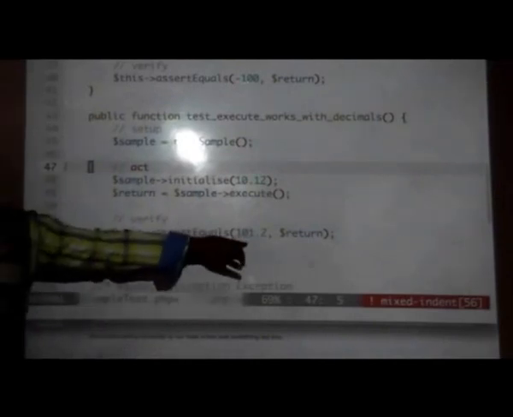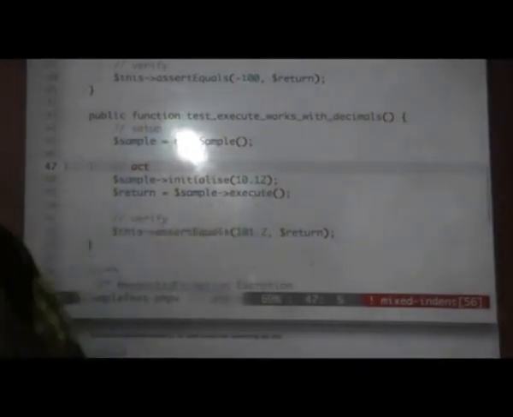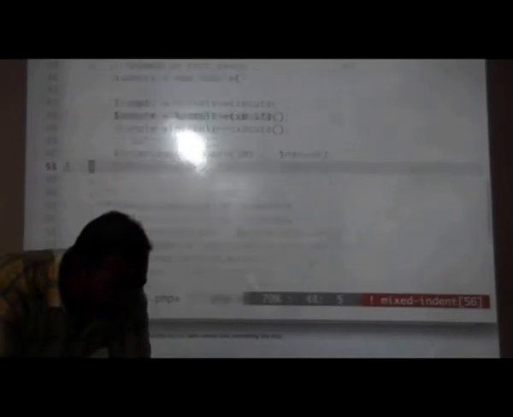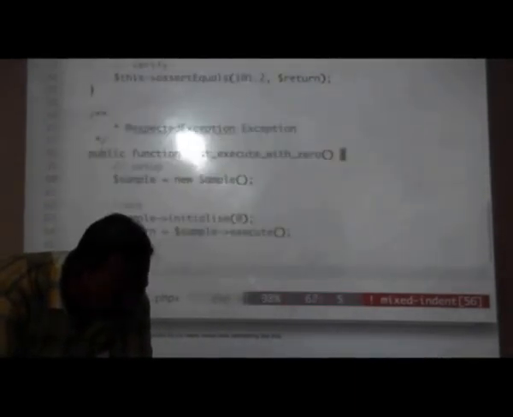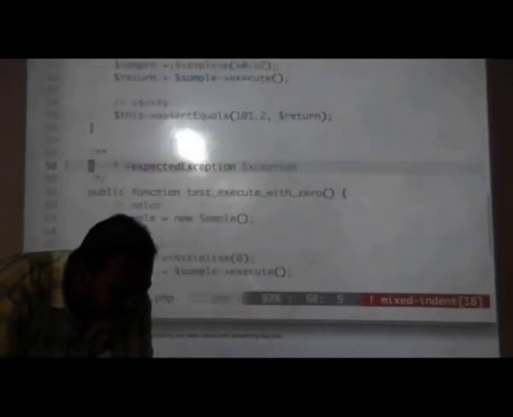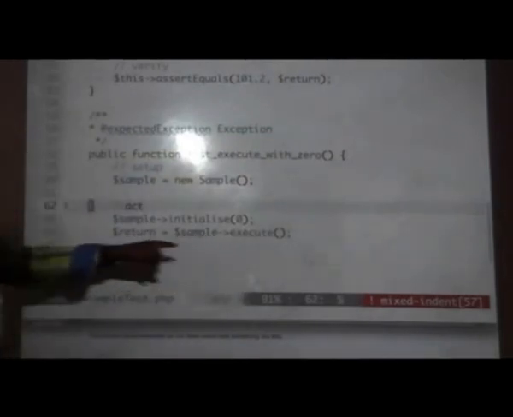It should give me 101 dot. That's the case. And in the case of 0, it should throw an exception. That's your expected value.